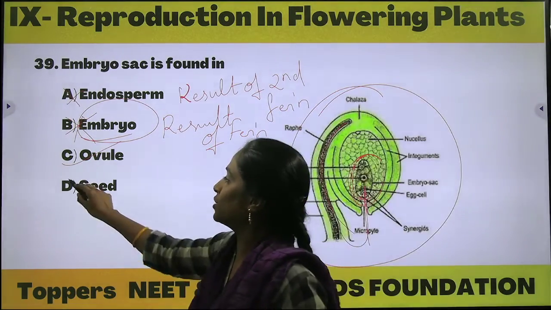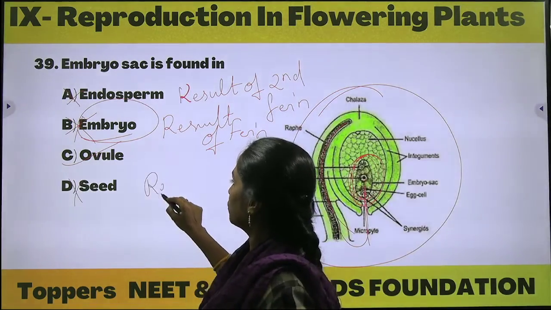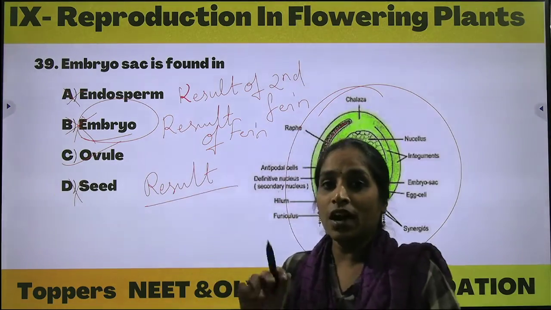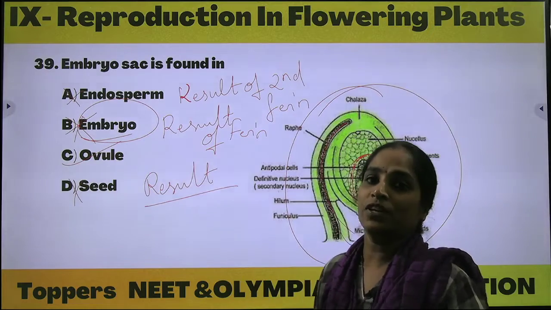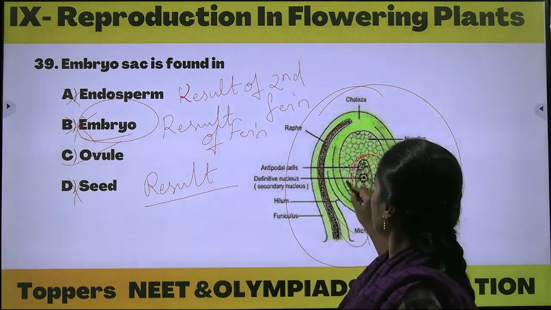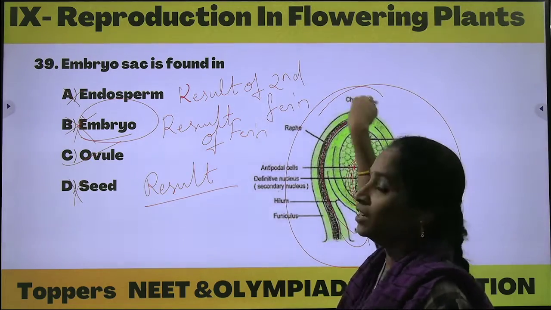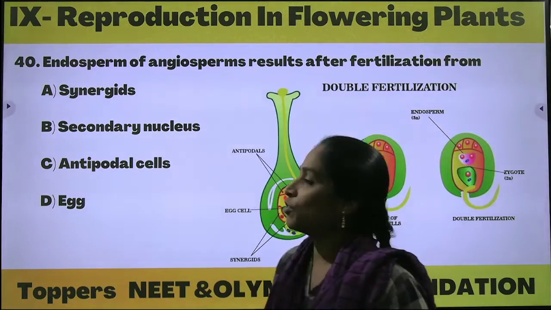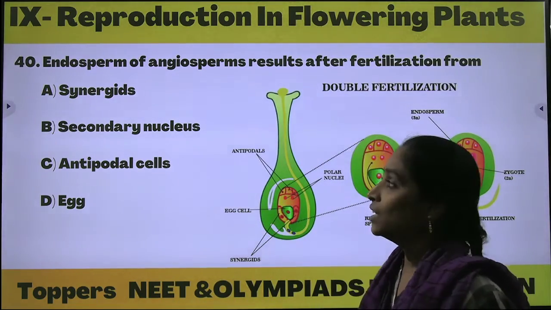In the seed is also the resultant one. Yes, seed is nothing but the fertilized ovules will be developing into the seeds in a fruit, right? And the picture indicates this is the embryo sac, can be seen in the ovule, right? Next, coming to the next question. Question number 40, let us see.